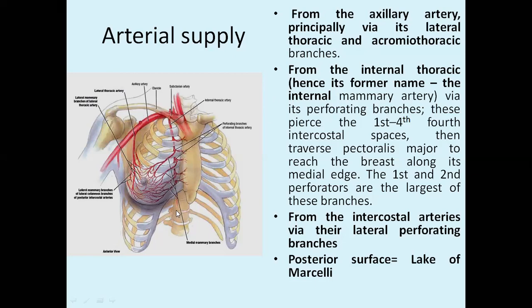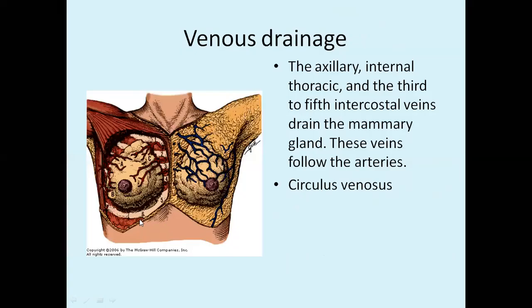Okay, so just try to remember. From the internal mammary artery, if you observe in each intercostal space, we have intercostal arteries which are perforating to supply the mammary gland in the anteromedial, antero-superior and antero-inferior quadrant. Okay, so for venous drainage, you remember the same names: superior thoracic, acromiothoracic, lateral thoracic. All these veins will be draining into the axillary vein.